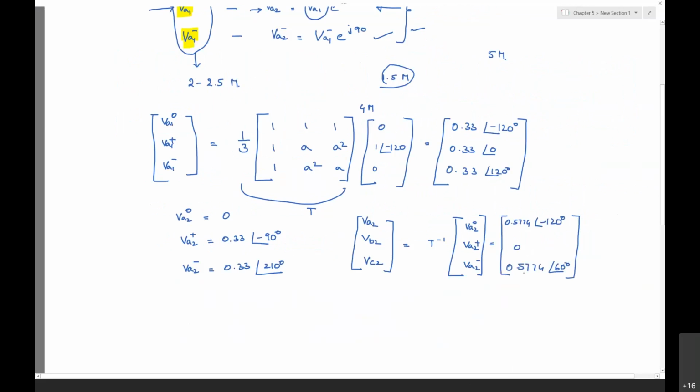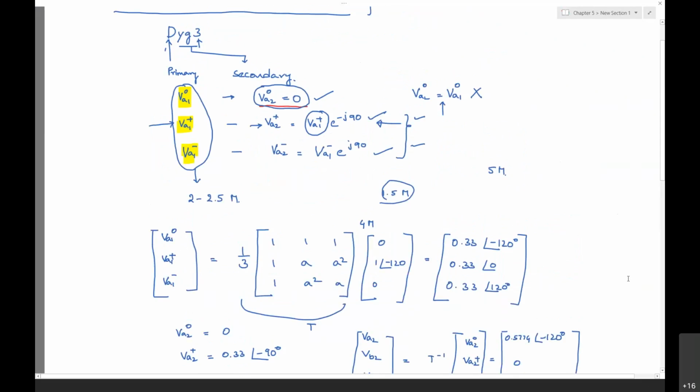Okay. This question I have discussed for different cases, at least for 2 cases, as I remember in the class. I clearly mentioned this particular point, e power minus j90 and e power j90 also.